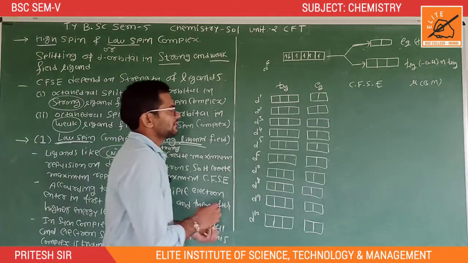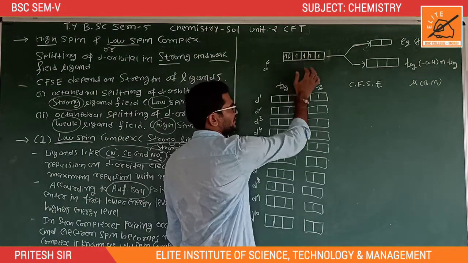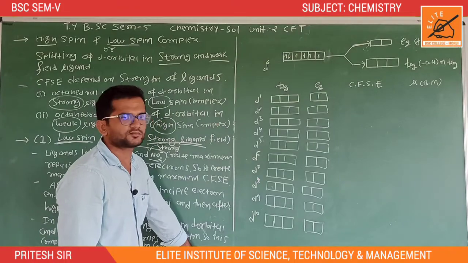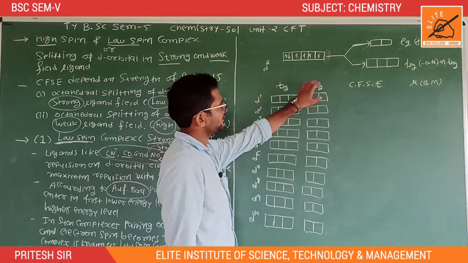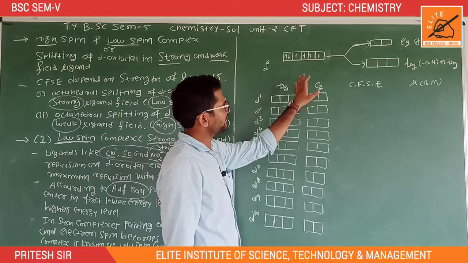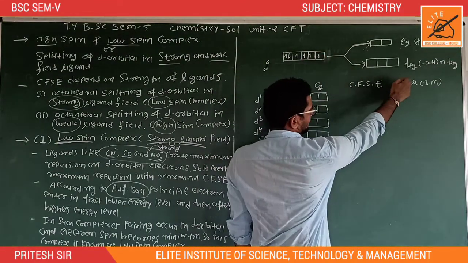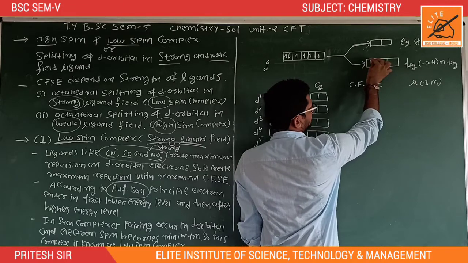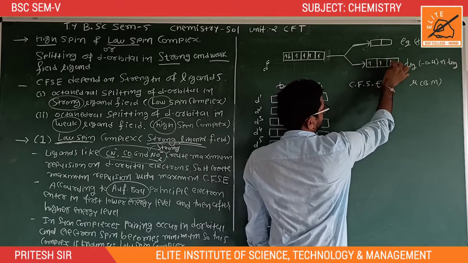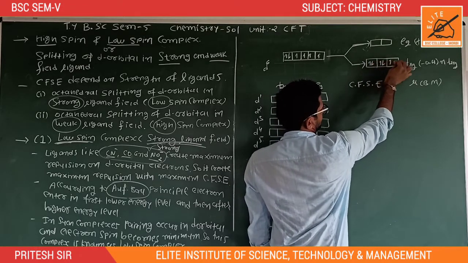These 6 electrons are arranged according to the Aufbau principle. All these 6 electrons enter the orbitals: first, second, third, fourth, fifth, sixth.